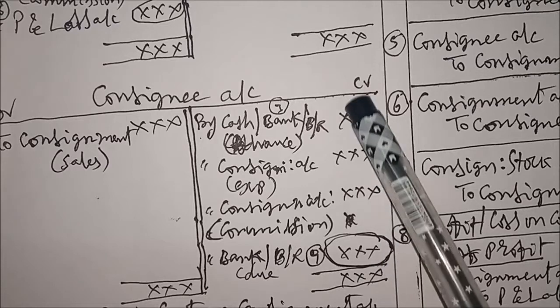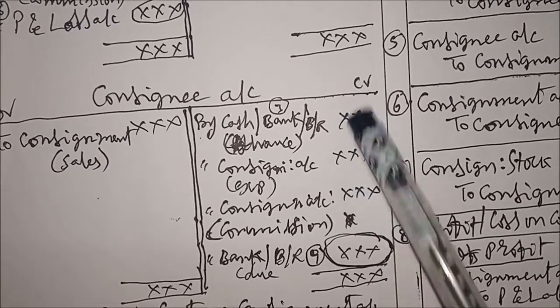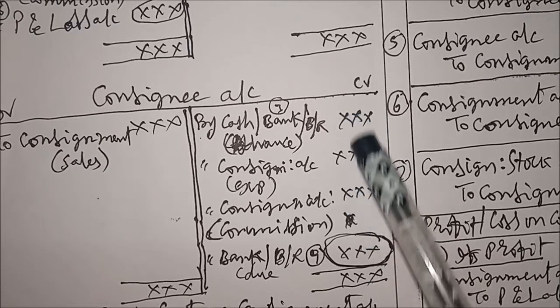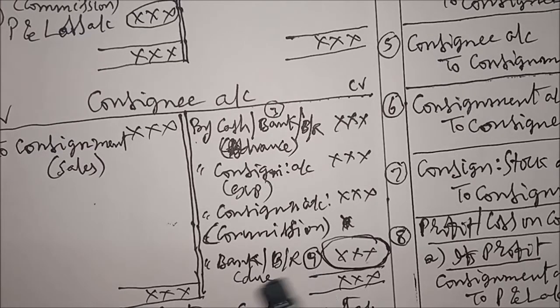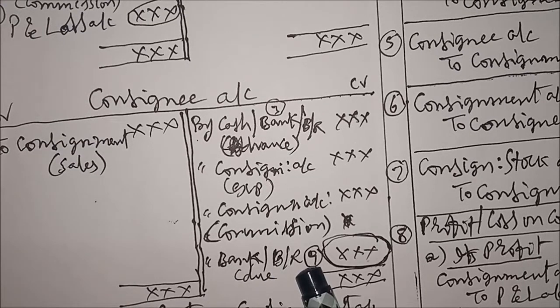This 70,000 minus these items, for example 50,000: 70,000 minus 50,000 is equal to 20,000. This 20,000 can be written like this. If we receive the amount due from the consignee, if we receive a cheque or DD, we write bank. If we receive a bill, we write bill receivable.